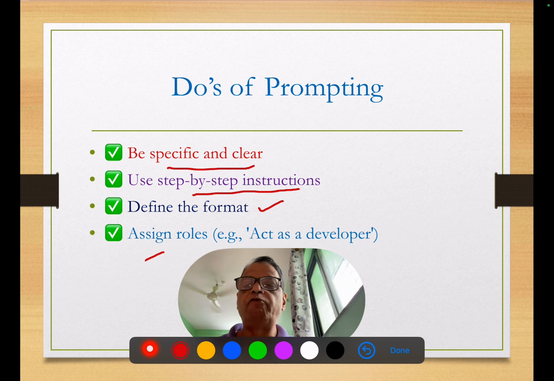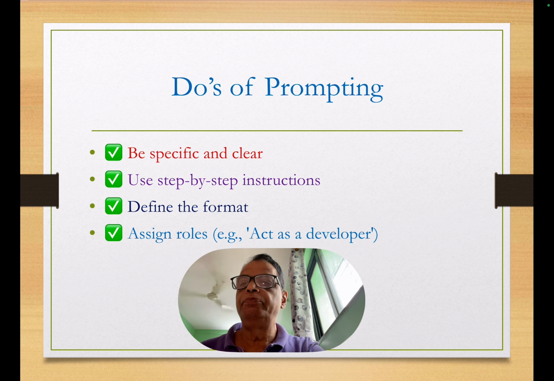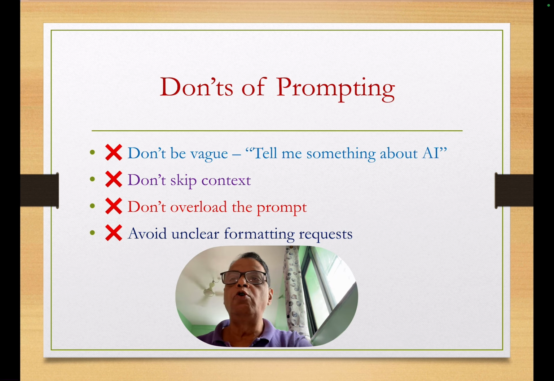For example, you can ask ChatGPT to work as a teacher. You can ask ChatGPT to work as a developer. So in this way, you can assign a certain role. So these are the do's of prompting. There are certain don'ts of prompting.